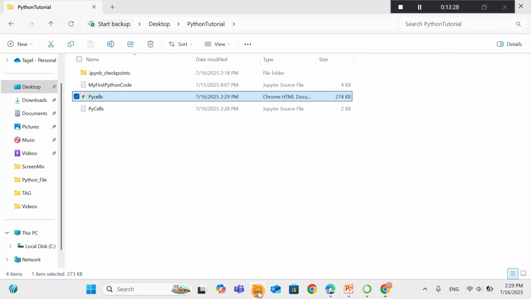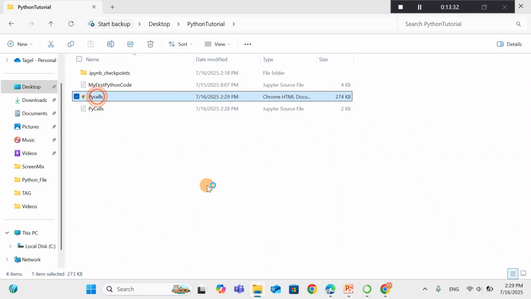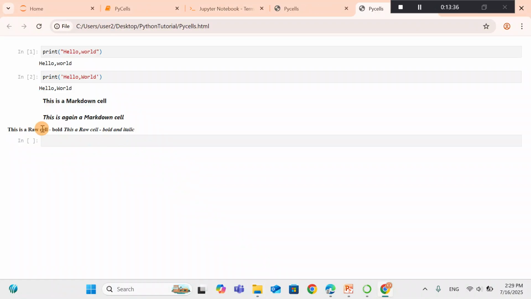So this has been confirmed. So let me refresh and open pycell. As you can see here, this one is bold and this one is italic. So that means the effect of raw cells is actually done using an external command.